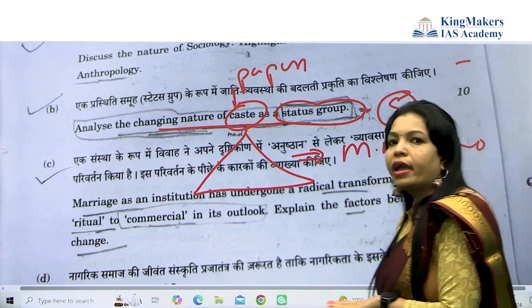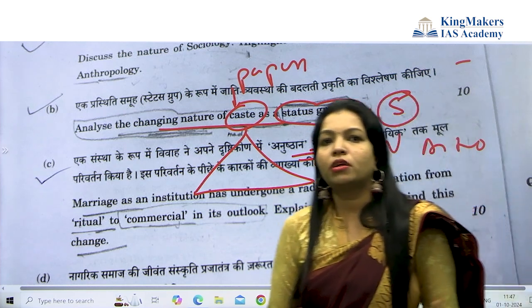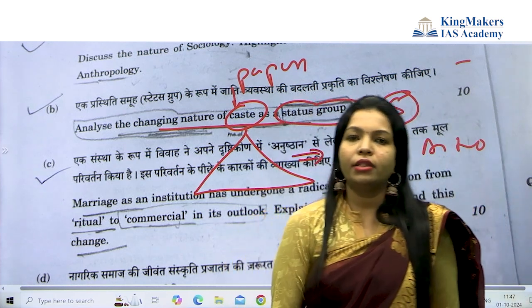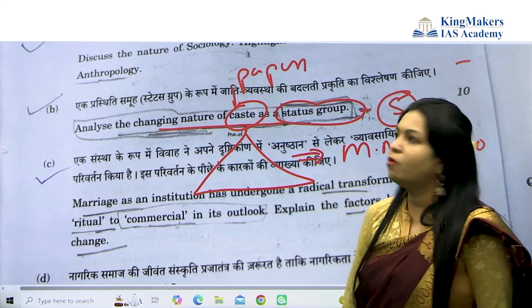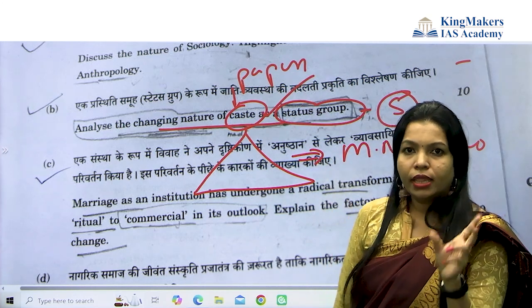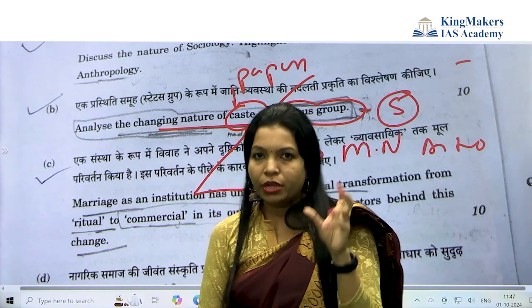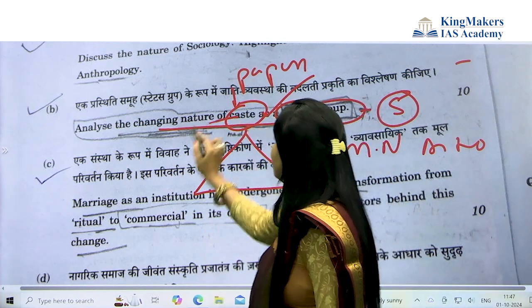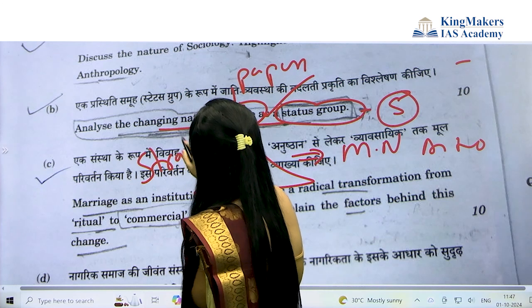Now see how you can bring this paper 2 content, because this is paper 1. How can you incorporate the thinkers' names of paper 1? Because nobody has contributed particularly on caste.